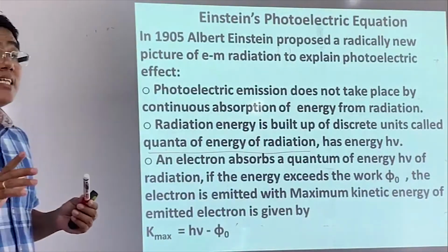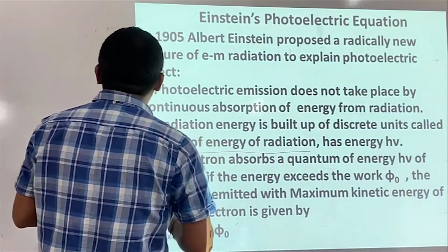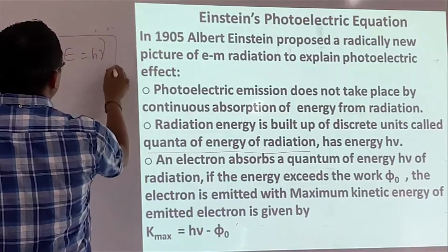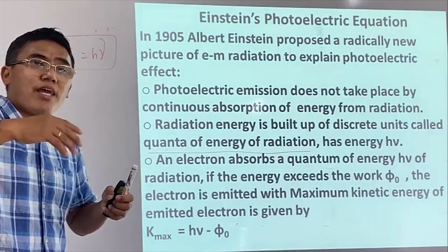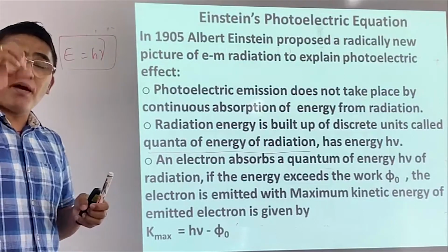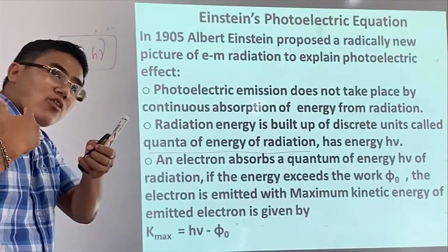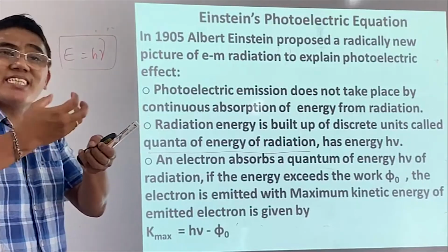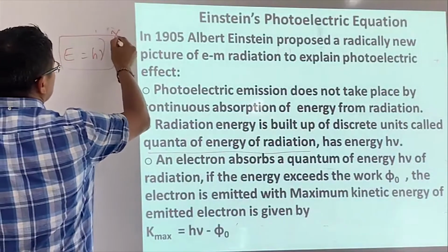And he says that this one quantum of radiation energy means this much, right? So he says that when light falls on a matter or a metal surface, the interaction of matter and light is not continuous, it is discrete. The matter takes a discrete energy, right? And how much is that energy? This is the energy.